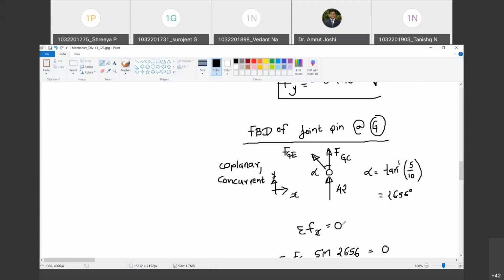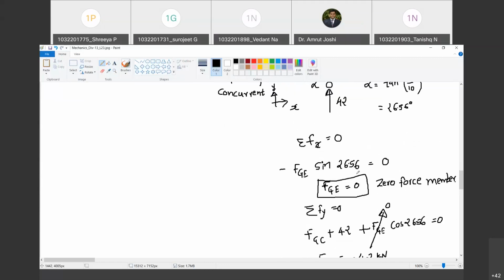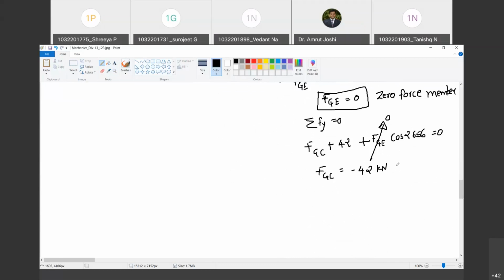So now we are not looking at the equation of equilibrium, but the sense. We assumed FGC to be tensile, but this negative sign indicates that it is compressive in nature. Are you with me? Yes, sir. Compressive in nature means it is going to push the pin. Happy? Mind you, I am never going to show it as compressive, that means pushing the pin, in any of the free body diagrams. I will always show it pulling, but with magnitude minus 42. Are you with me? Yes, sir.